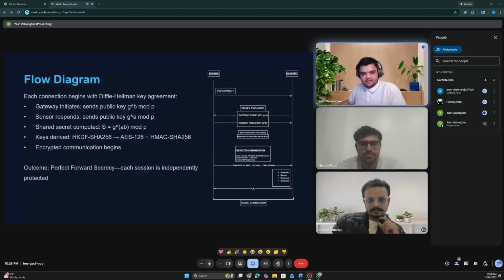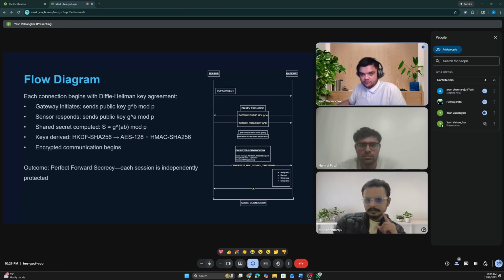Here is a 5-step overview of how this entire project works. Let me walk you through it. The sensor connects to the gateway via TCP connect. The connection opens, but no data flows yet. The gateway generates a random private key A, like Alice's secret red. It computes the public value g^A mod p and sends it to the sensor. The sensor then generates its own random private key B, computes g^B mod p, and sends it to the gateway.